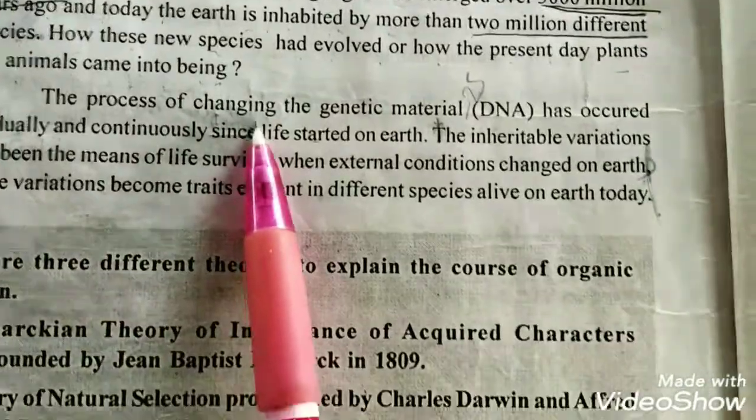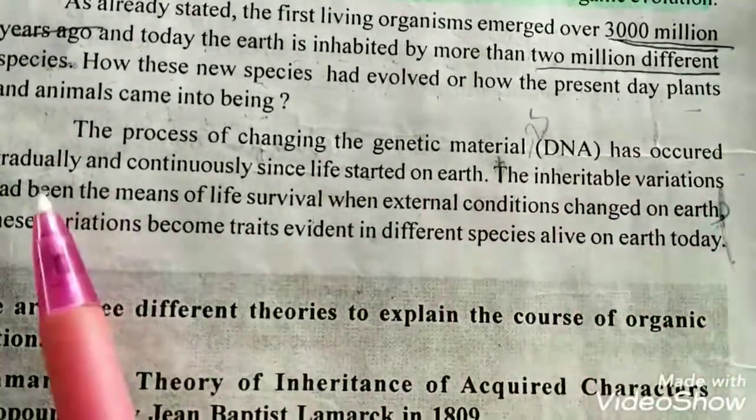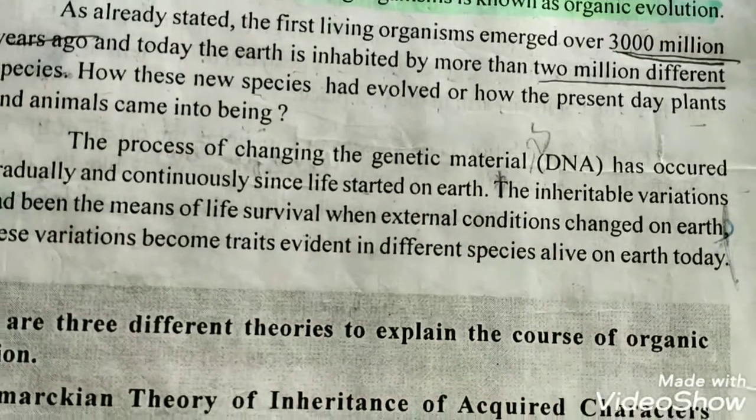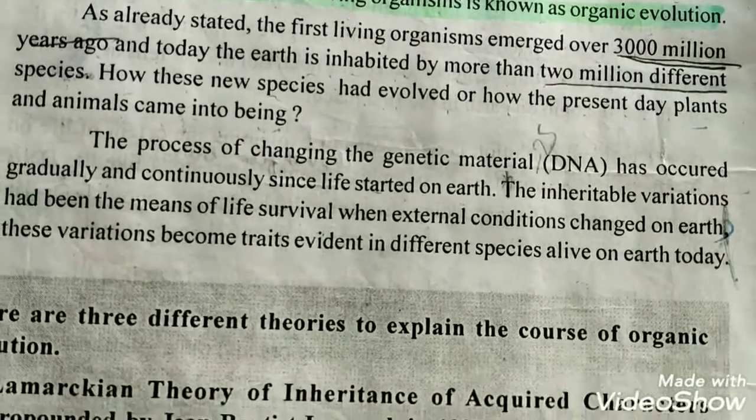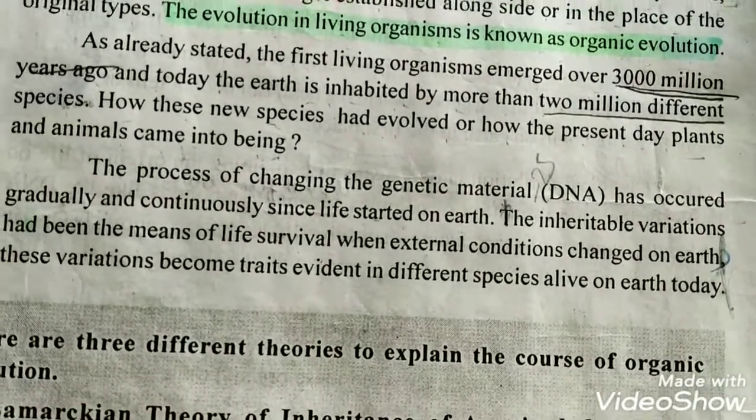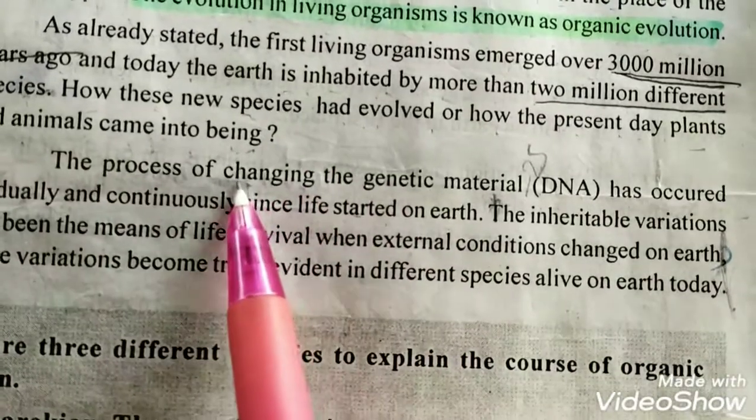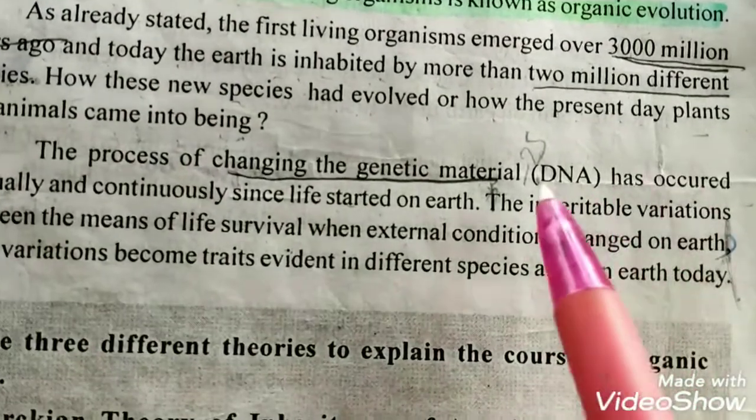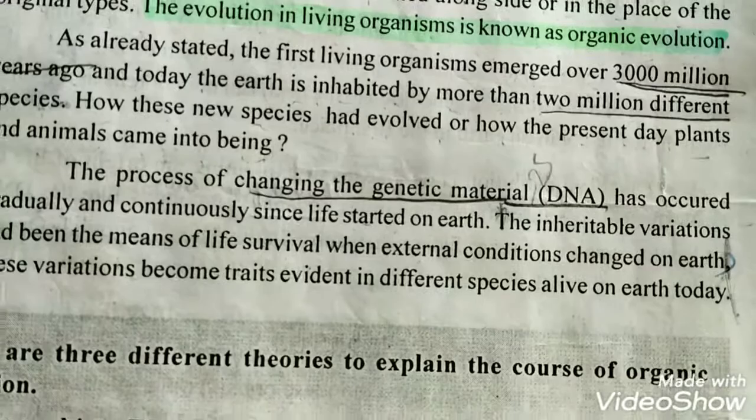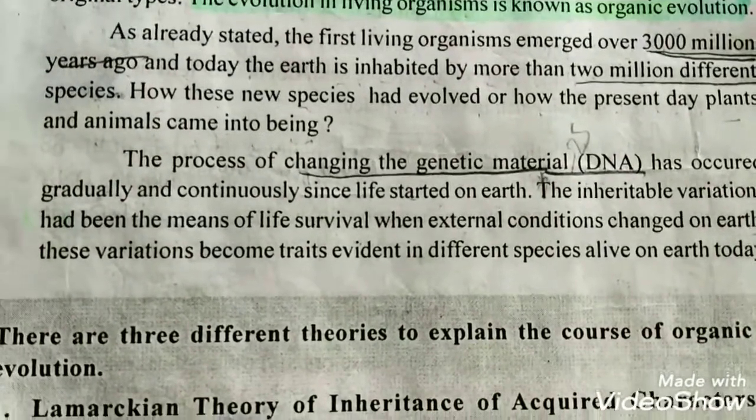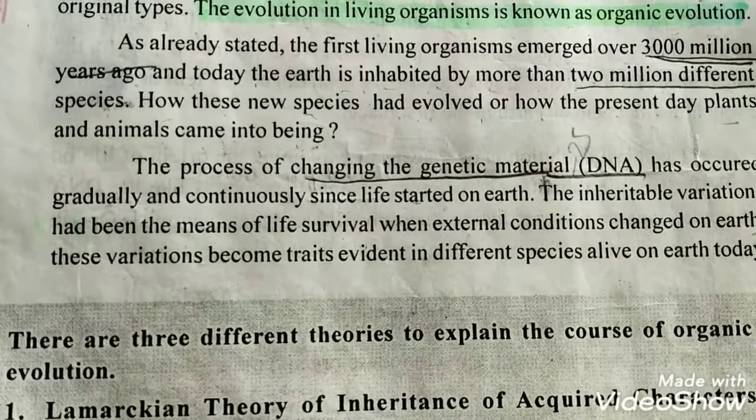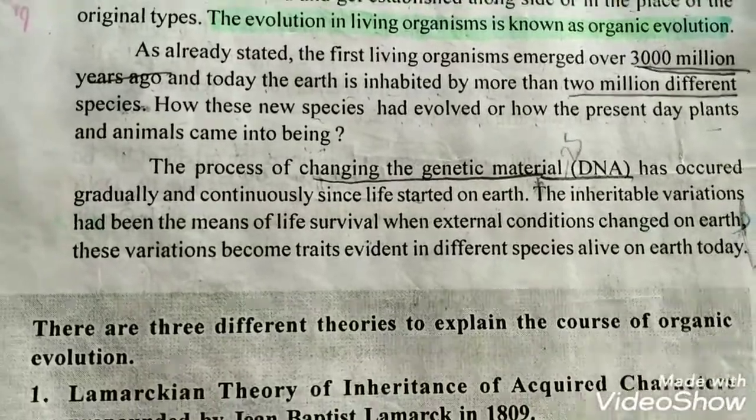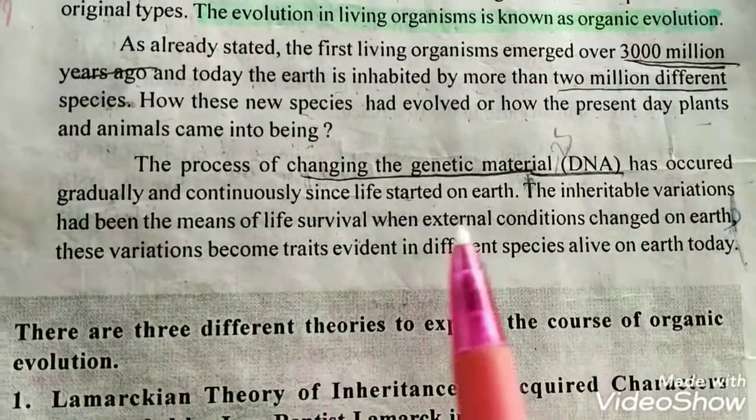The process of changing the genetic material has occurred gradually and continuously since life started on the earth. Once life started existing 3,000 million years ago, the change in the genetic material, DNA, also occurred continuously. This change in DNA helps in the survival of the organism on the earth.